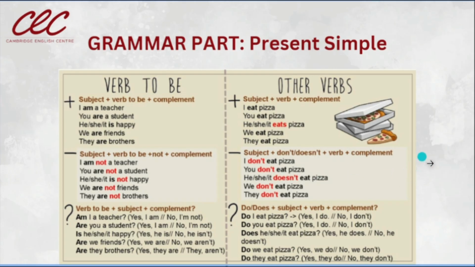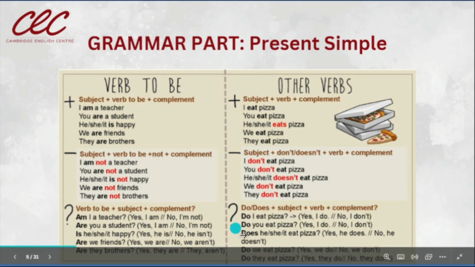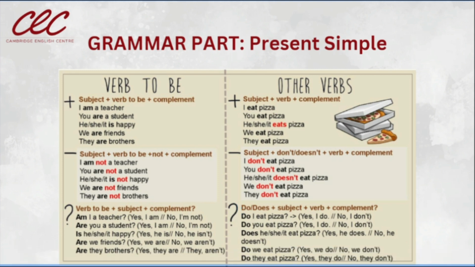Now, when we want to make questions in the present simple, we need to start with the auxiliary verb. In this case, for the questions, we have do and does. The same rule. Do for the subjects I, you, we, they.